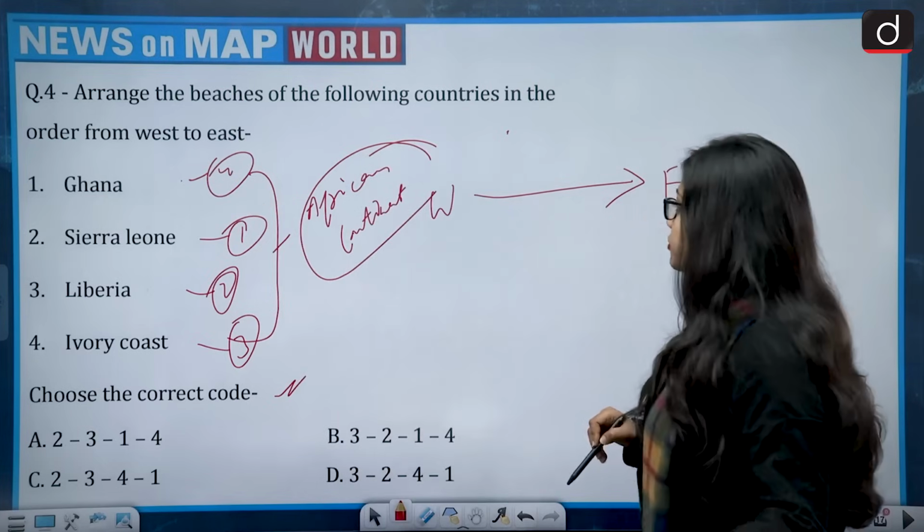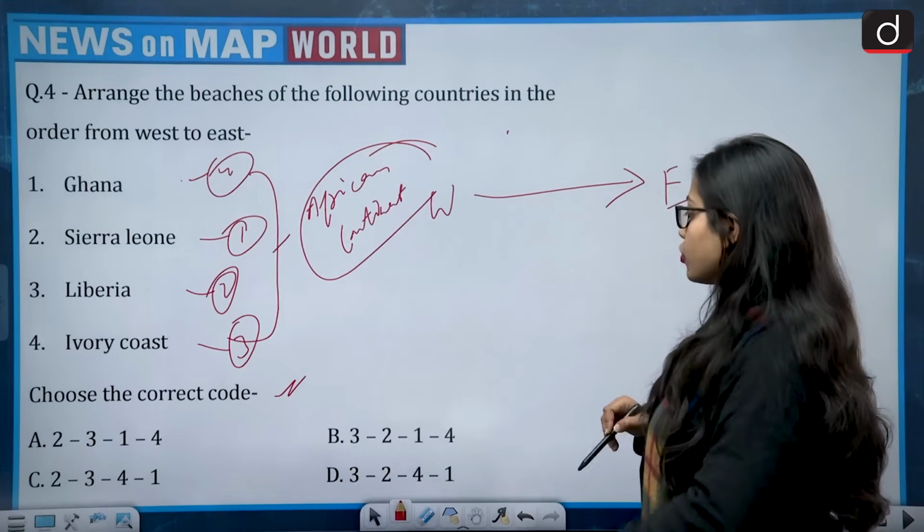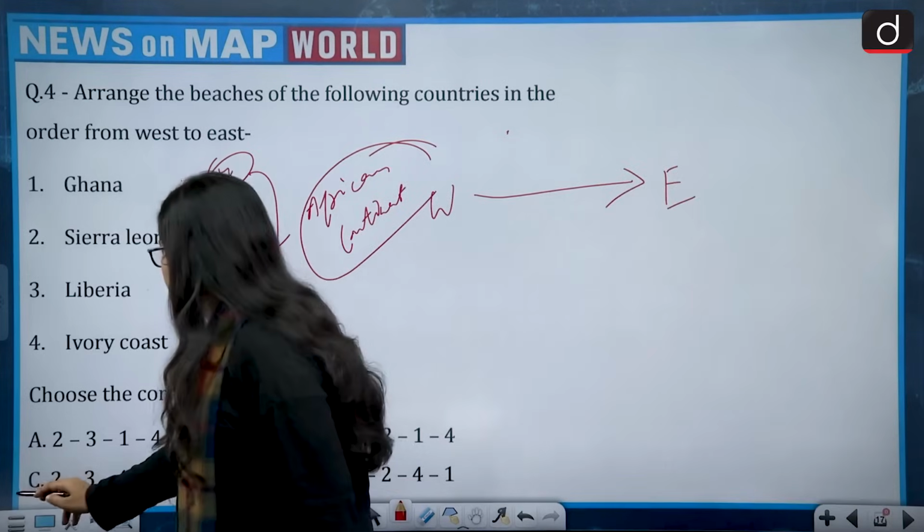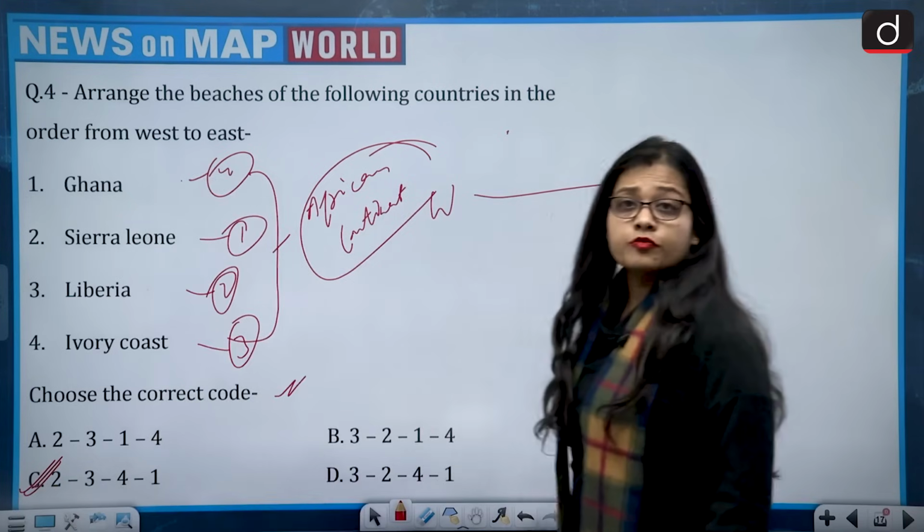So the correct statement becomes 2, 3, 4, 1. So 2, 3, 4, 1 means option C. So the correct answer is option C, that is 2, 3, 4, 1.